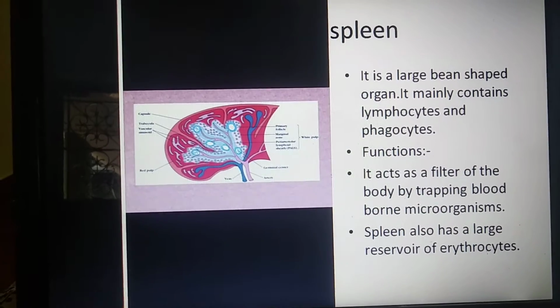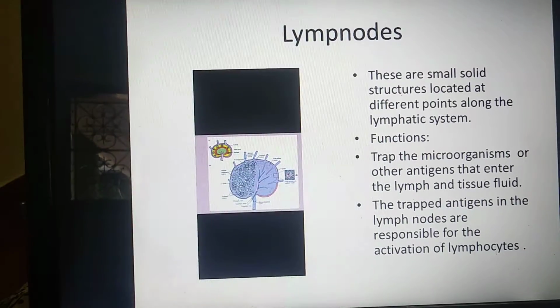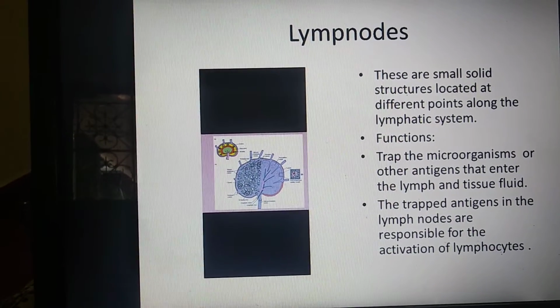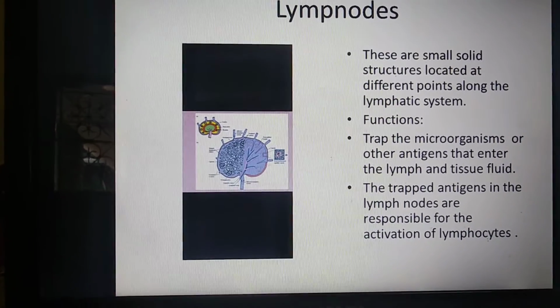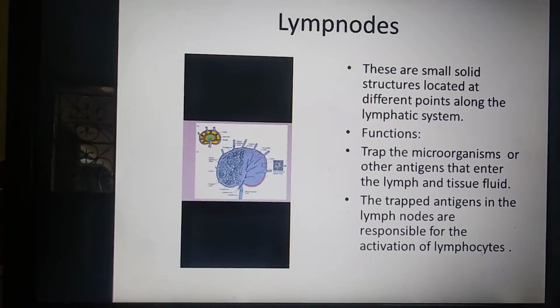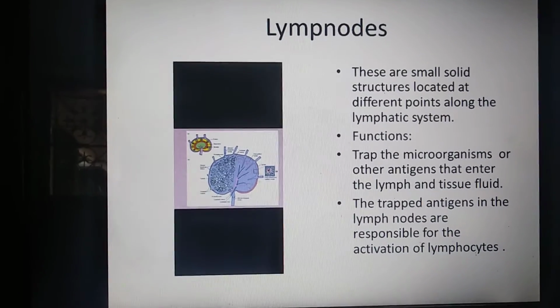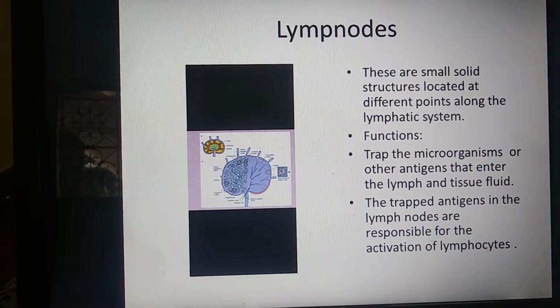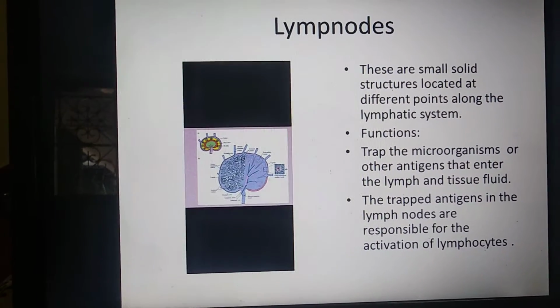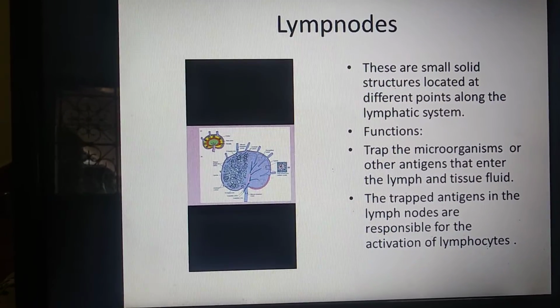And the next one is lymph nodes. These are small solid structures located at different points along the lymphatic system. Wherever the lymphatic systems are present, lymph nodes are also present. What is the function of lymph nodes?